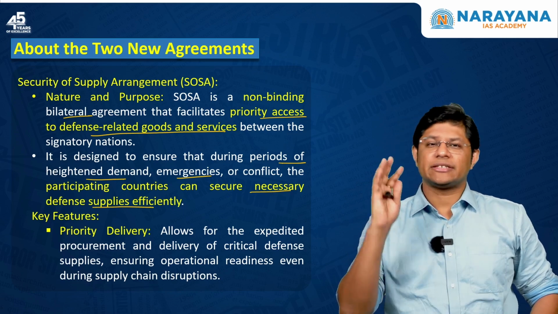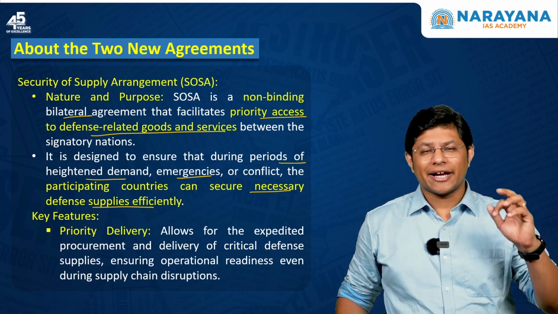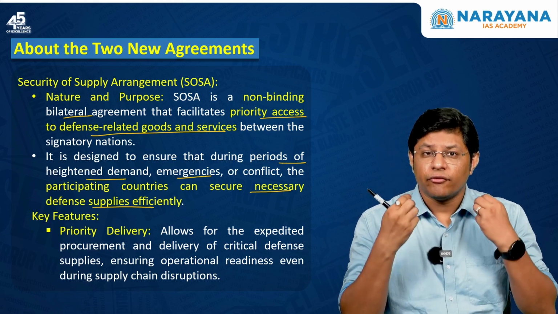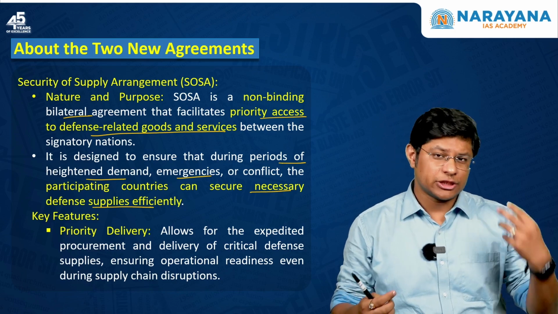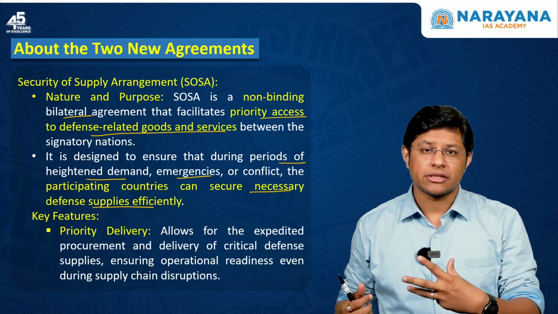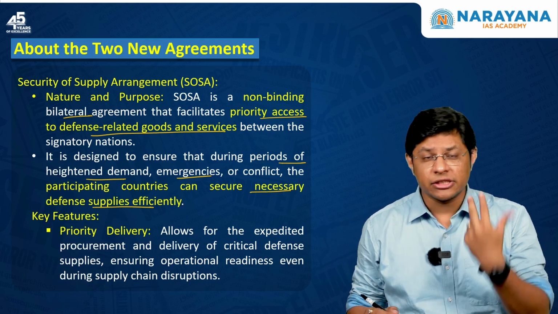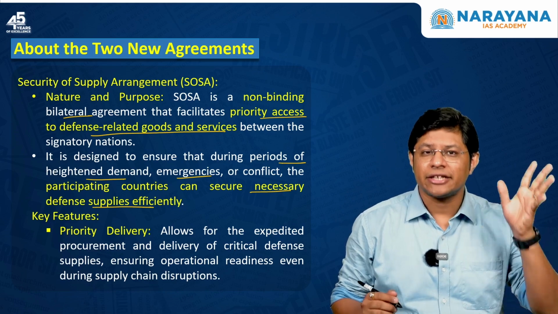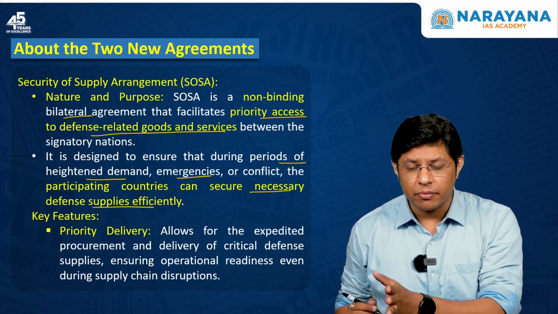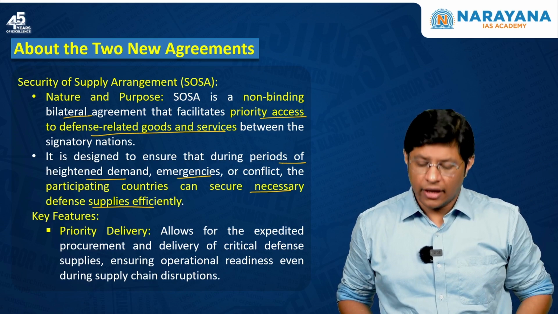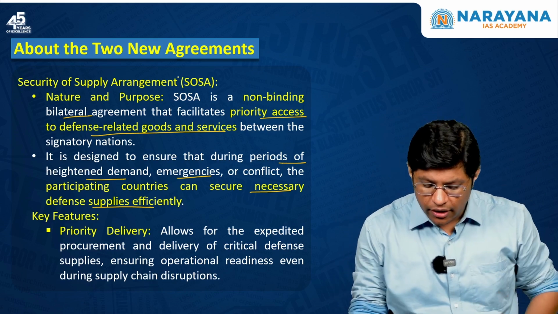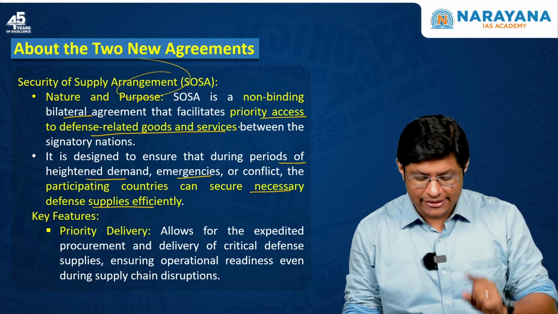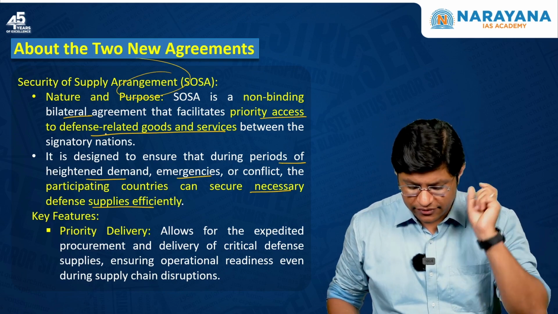Which means, let's say for example, India is fighting a war against China, right? Now here, when we are fighting a war against China, we would need defense-related equipment, sophisticated defense-related equipment. Now, in such a case, that is during an emergency, the USA will ensure that India gets the sophisticated technology or defense-related equipment to fight against China. This is the essence of this agreement. Focus on these keywords: priority access to defense related goods and services.